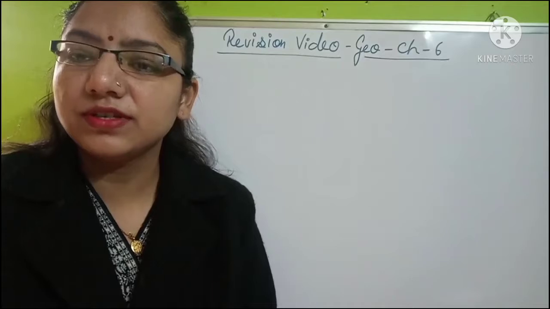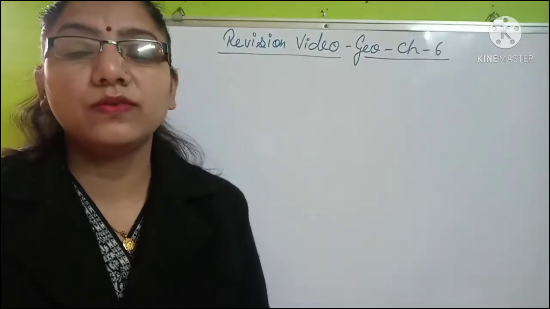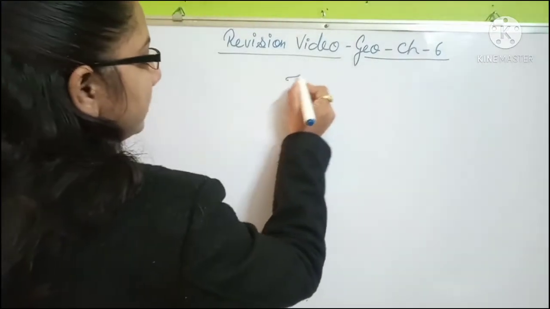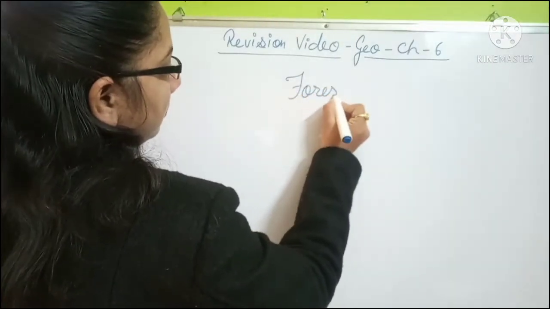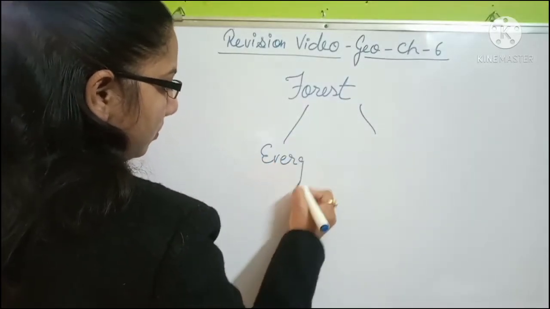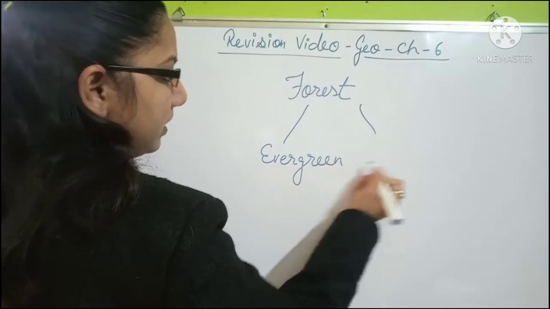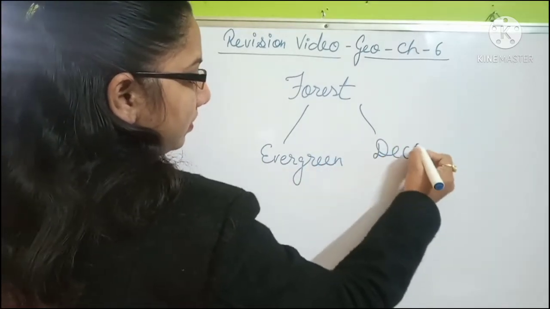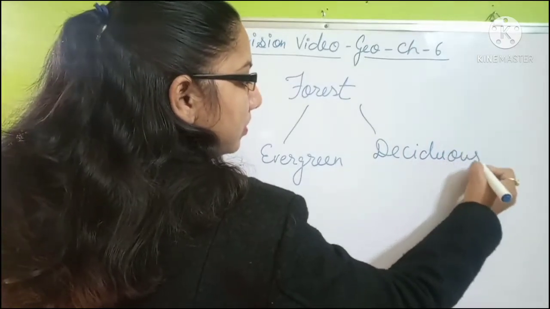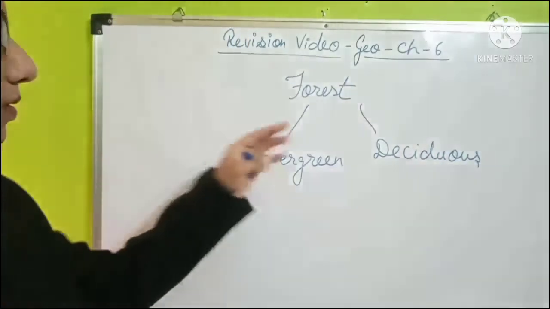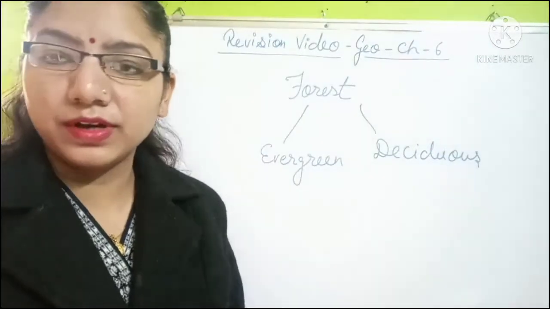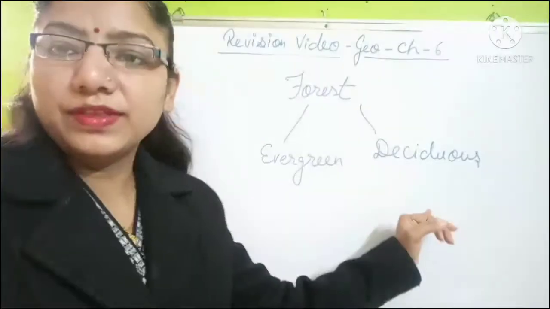Students, the forest vegetation is also categorized, or we can say divided, into different zones. So the forest can be divided into evergreen and deciduous forest. The evergreen and the deciduous forest are the two types of forest according to their weather condition.